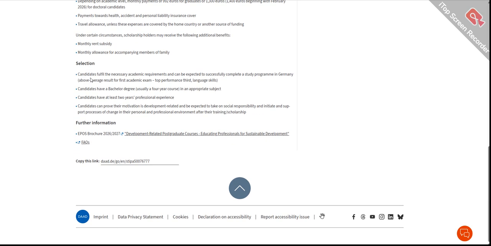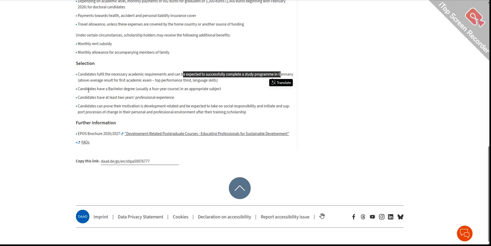Now let's talk about what happens if you have applied, your procedure was very smooth, and what their selection criteria are. How do you know what kind of criteria they follow to select the students? Candidates must fulfill the necessary academic requirements. You have to upload your transcripts, motivational letters, research statements and everything, and then be expected to successfully complete a study program in Germany.